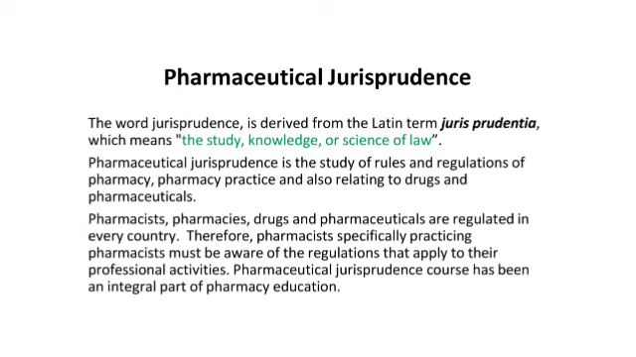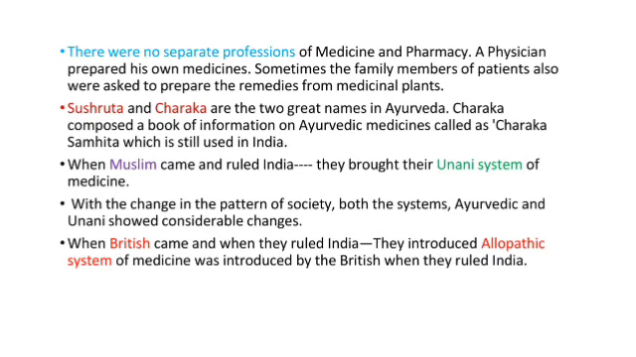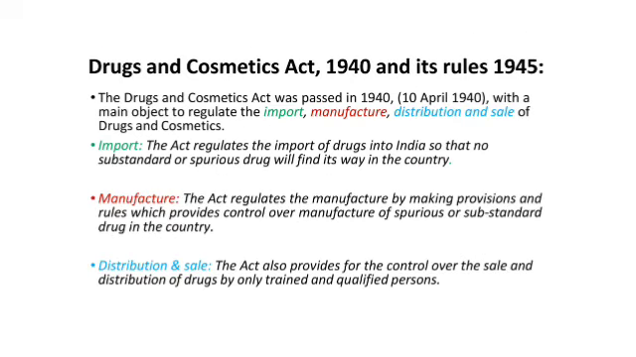This pharmaceutical jurisprudence course has been an integral part of pharmacy education, which includes the rules and regulations of pharmacy and pharmacy practices. Earlier, there were no separate professions of medicine and pharmacy. The physician prepared his own medicines. Then Shushruta and Charaka are the two great names in Ayurveda. Charaka Samhita is still used in India. When Muslims came, they brought Unani, and when the British ruled India, they introduced the allopathic system of medicine.